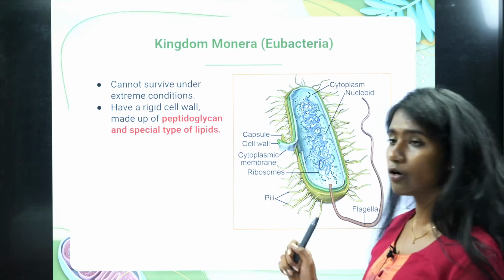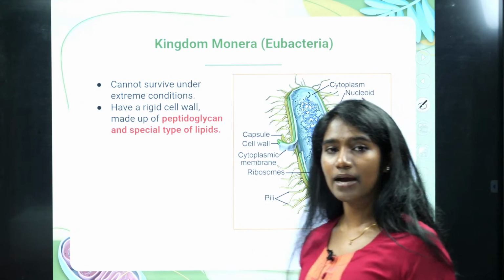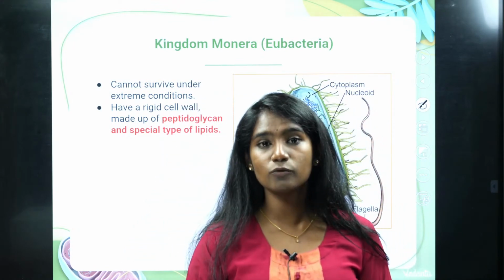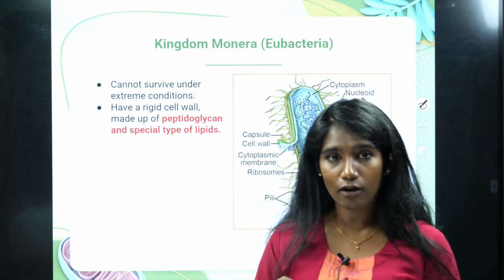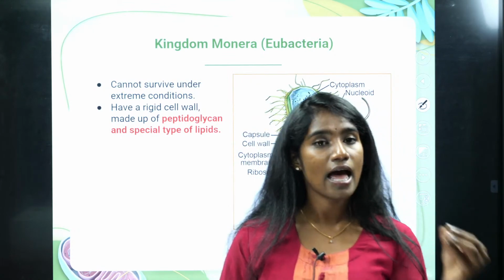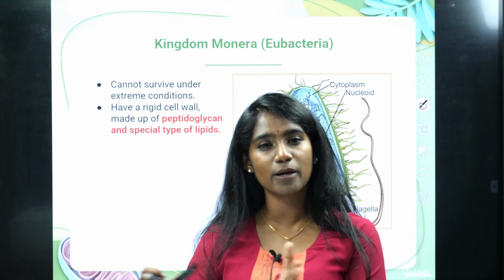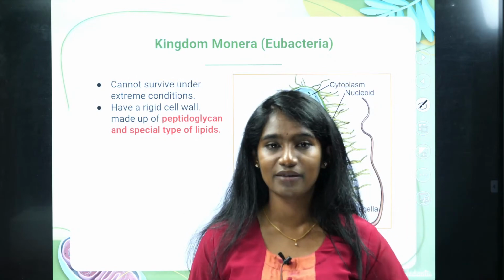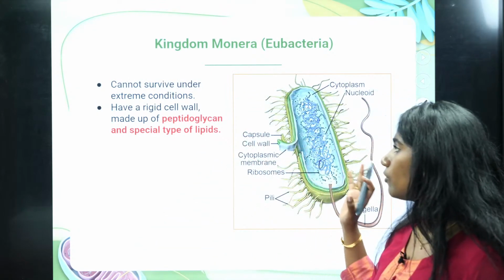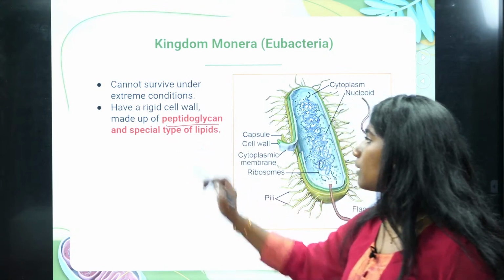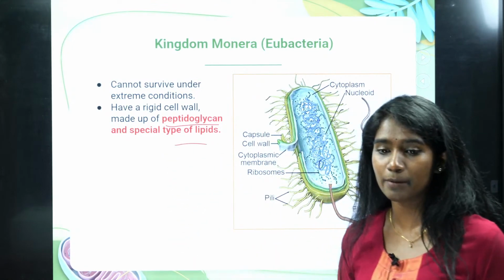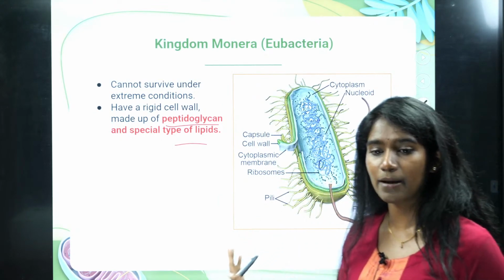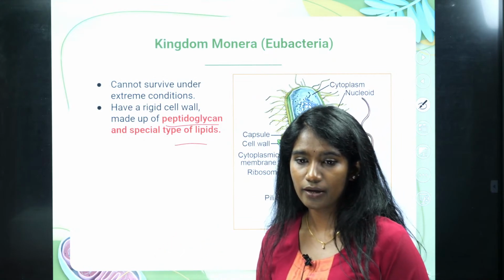Here they cannot survive in any extreme condition. Archaebacteria were those bacteria which were able to survive in extreme conditions, because their cell wall does not have peptidoglycan, and the cell membrane has a special type of lipid which decreases the fluidity. Because of that, those bacteria were able to survive extreme conditions. But in eubacteria, the cell wall is made up of peptidoglycan, and they have a rigid cell wall. These bacteria cannot withstand extreme conditions.